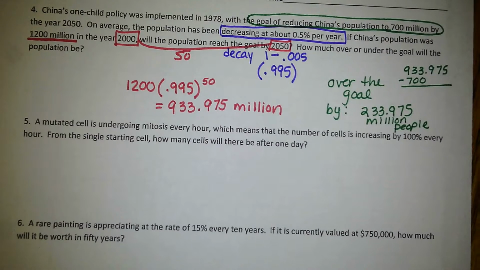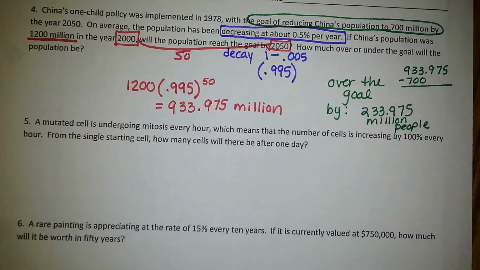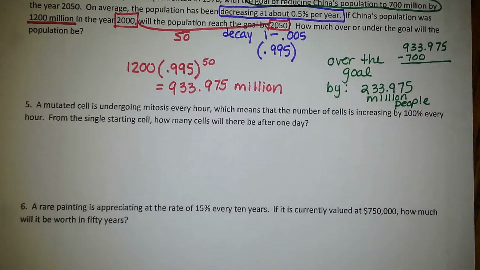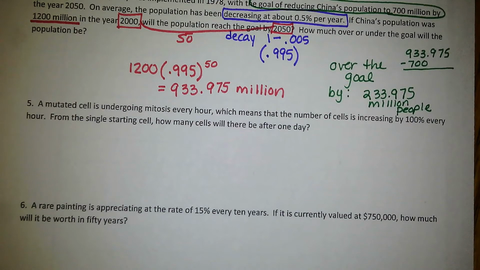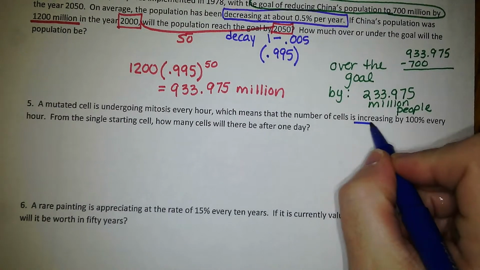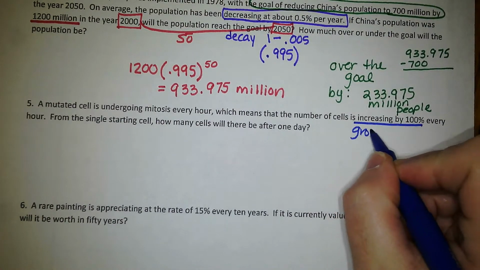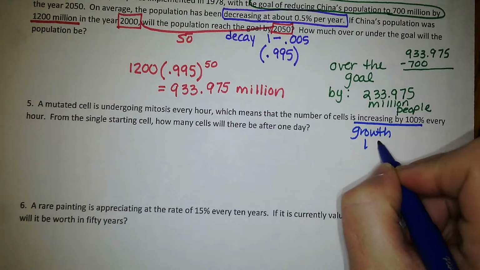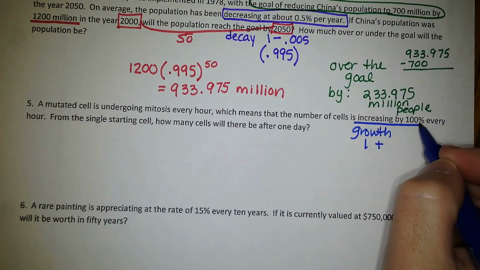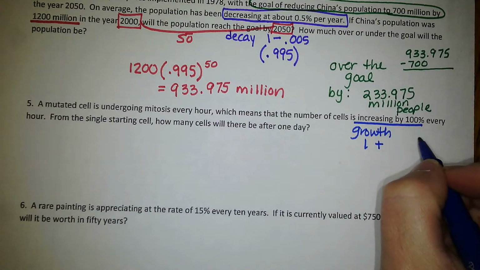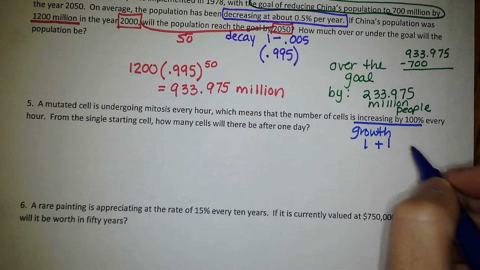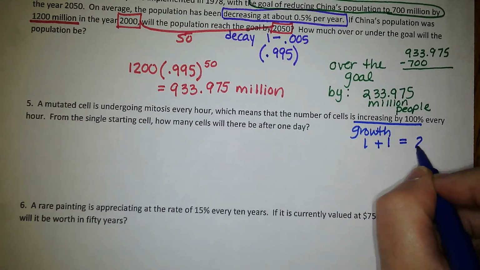Crazy. Number 5 is written a little strange, so I want to make sure that you understand how to do it. It says a mutated cell is undergoing mitosis every hour, which means that the number of cells is increasing by 100% every hour. When you increase by 100%, first of all, this is a growth. A growth is going to be 1 plus, and 100%, if you take 100 and divide by 100, you're going to get 1. So the growth factor is actually 2.